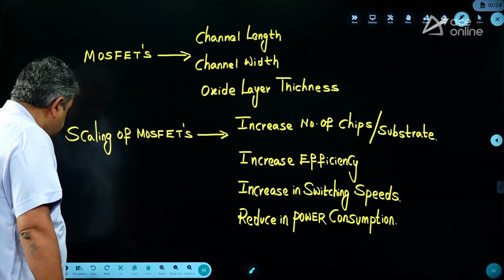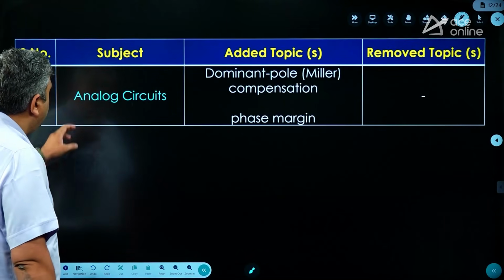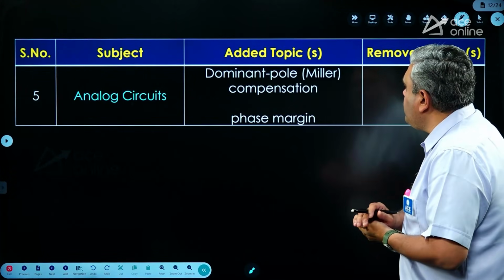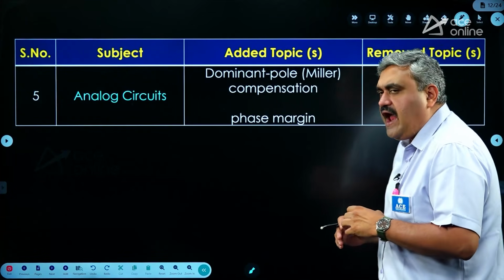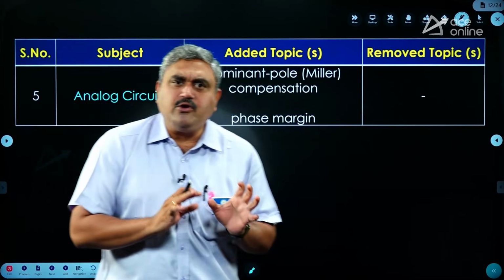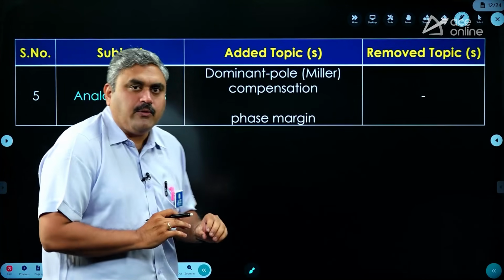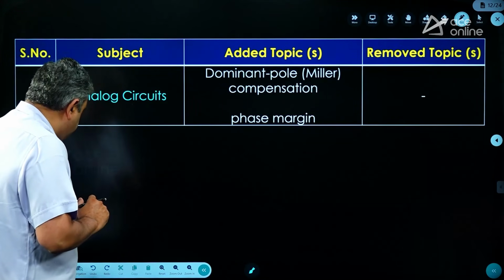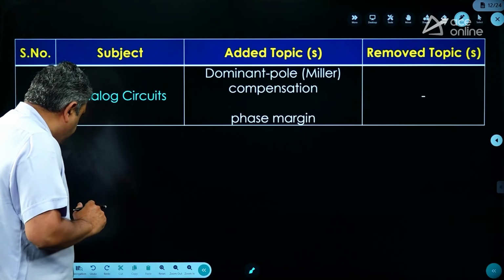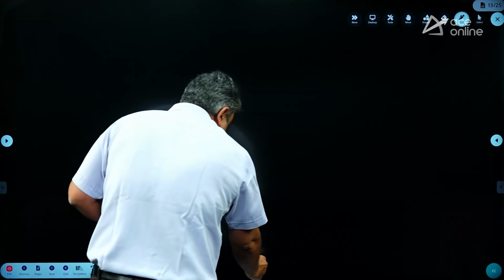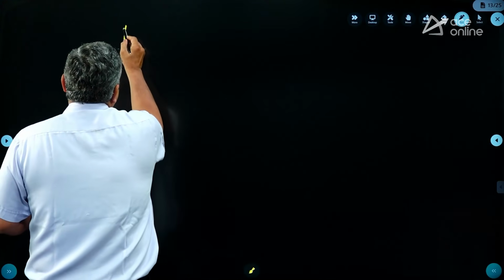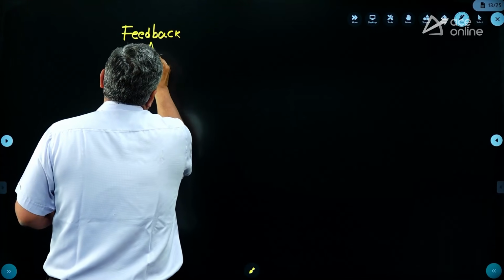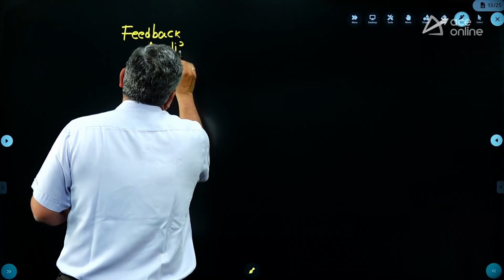Next, with respect to analog circuits, what is the topic that is added? There is one topic called dominant pole, Miller compensation and phase margin. Actually both are one topic only, and they did not remove any topics. So what is this dominant pole, Miller compensation and phase margin, and where does it fit in? When you consider feedback amplifiers, operational amplifiers with feedback, this is the area where this topic comes into the picture.